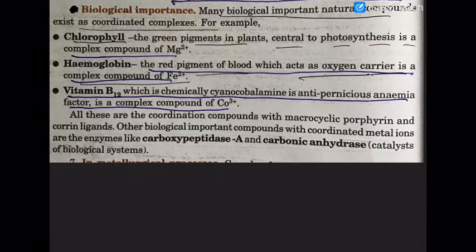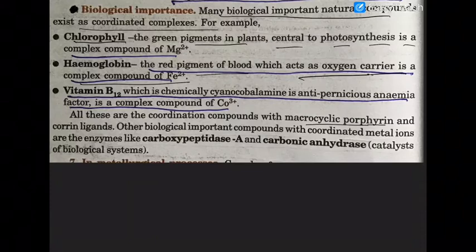Okay, all these are coordinate compounds with a macrocyclic porphyrin ring. So a porphyrin ring is there, in which a cyclic, you can say cyclation, is called the central metal. There will be 4 nitrogens on the corners of the various cyclic rings, and they will form bonds with the iron to give you an iron 2 plus porphyrin ring. So porphyrin ring is a very complex cyclic ligand. All these are coordinate compounds with macrocyclic porphyrin and corrin ligands.